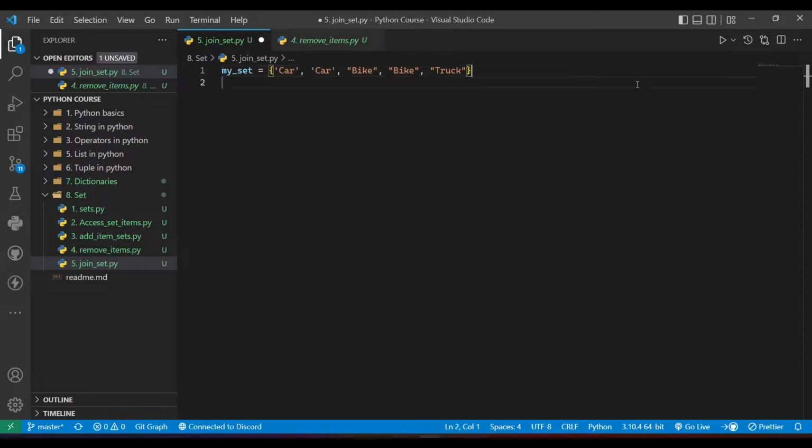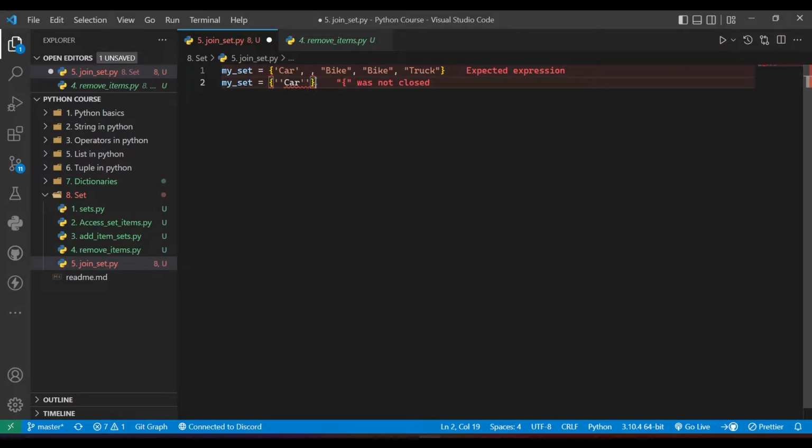Okay, so let me create one more set. Here I'll enter all the duplicate values. I need to duplicate in another set, not in the existing set, so I made a mistake.